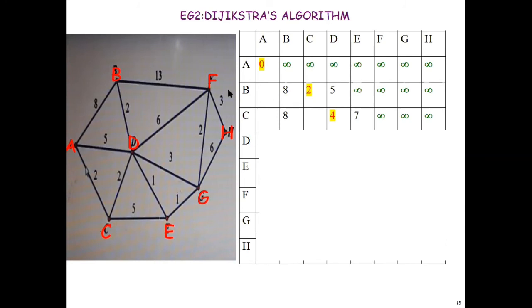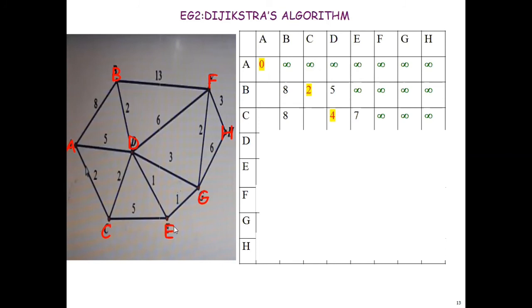What was the distance to F? That was infinity. Now distance to D is 4. 4 plus 6, that is 10. So F will be updated to 10. And what about G? G has the already existing value of infinity. But from source vertex A to D, what is the minimum distance? That is 4. 4 plus 3, 7. So G will update to 7.